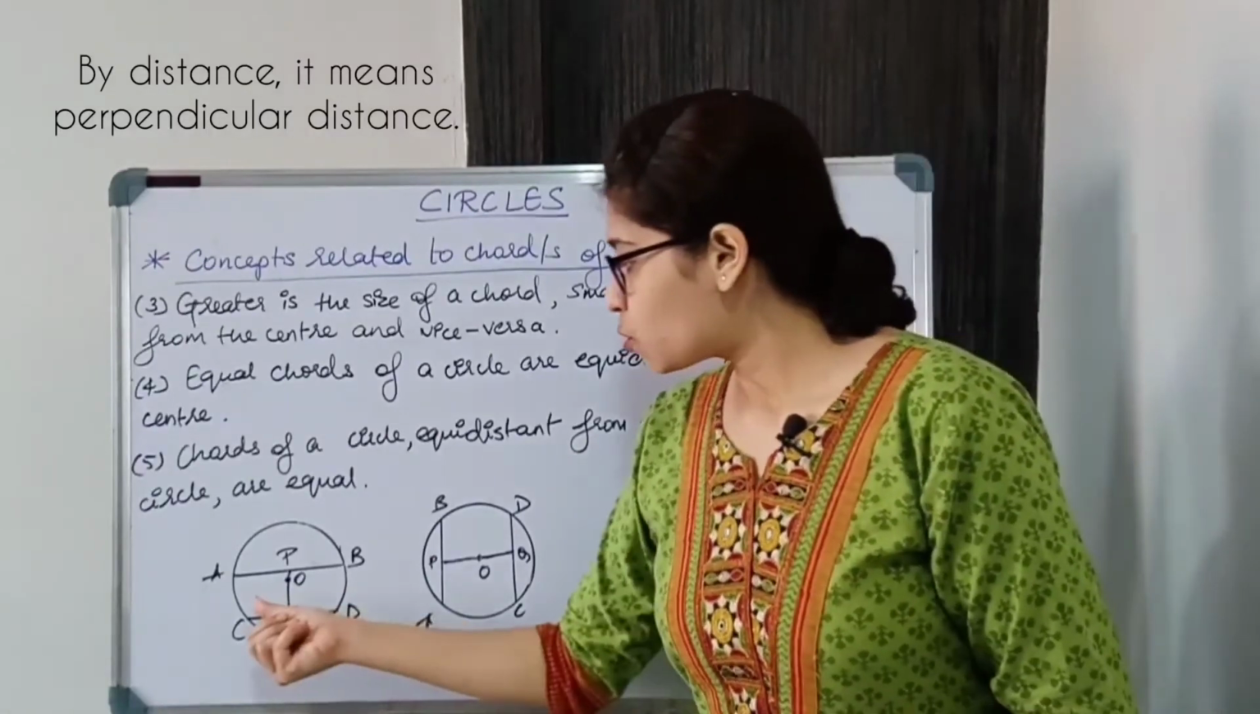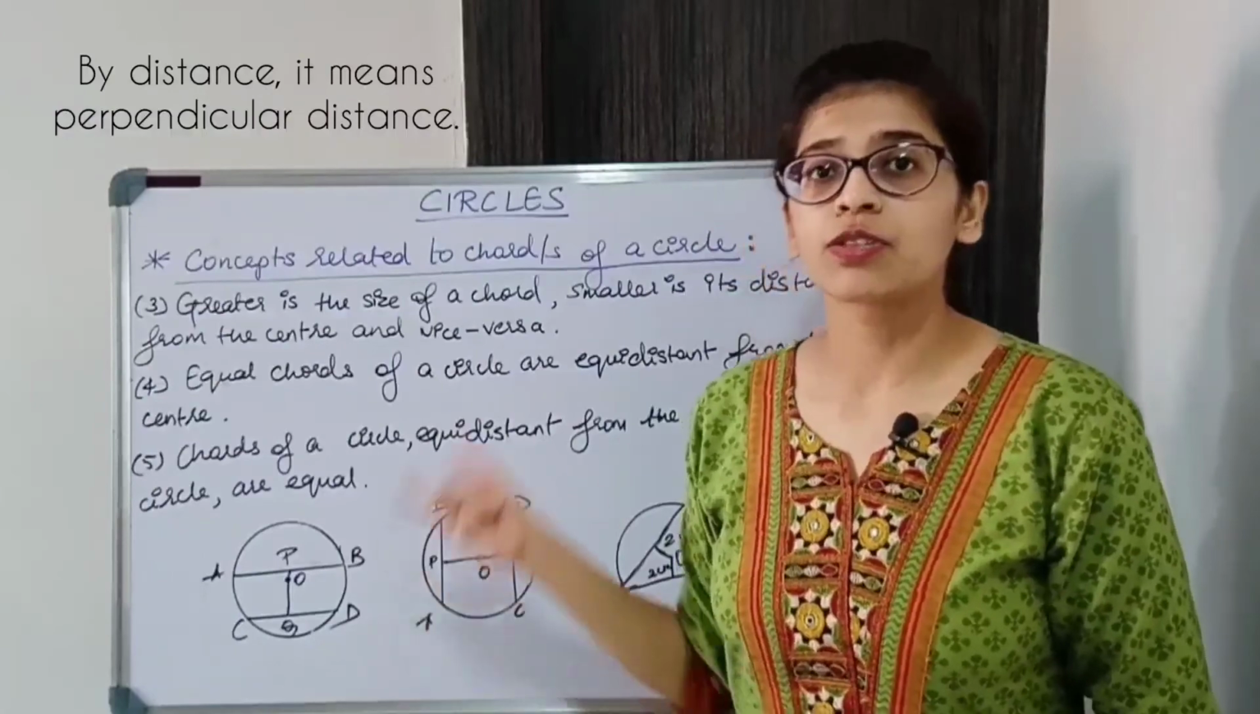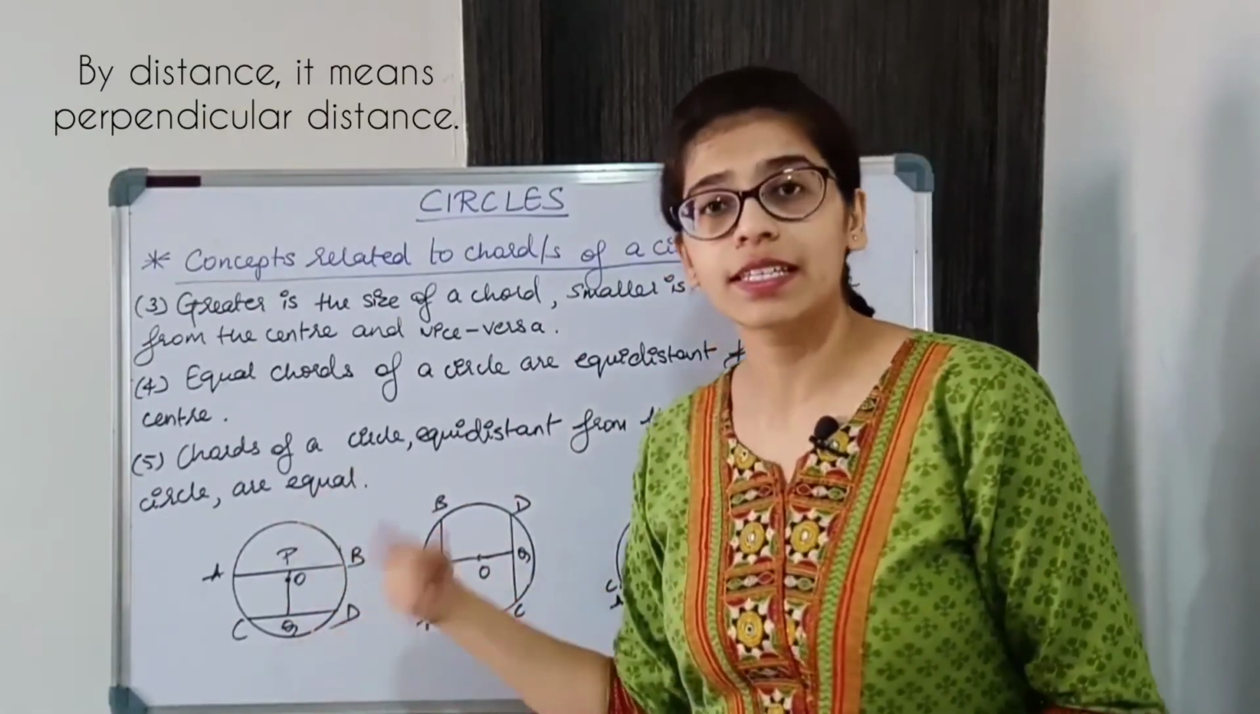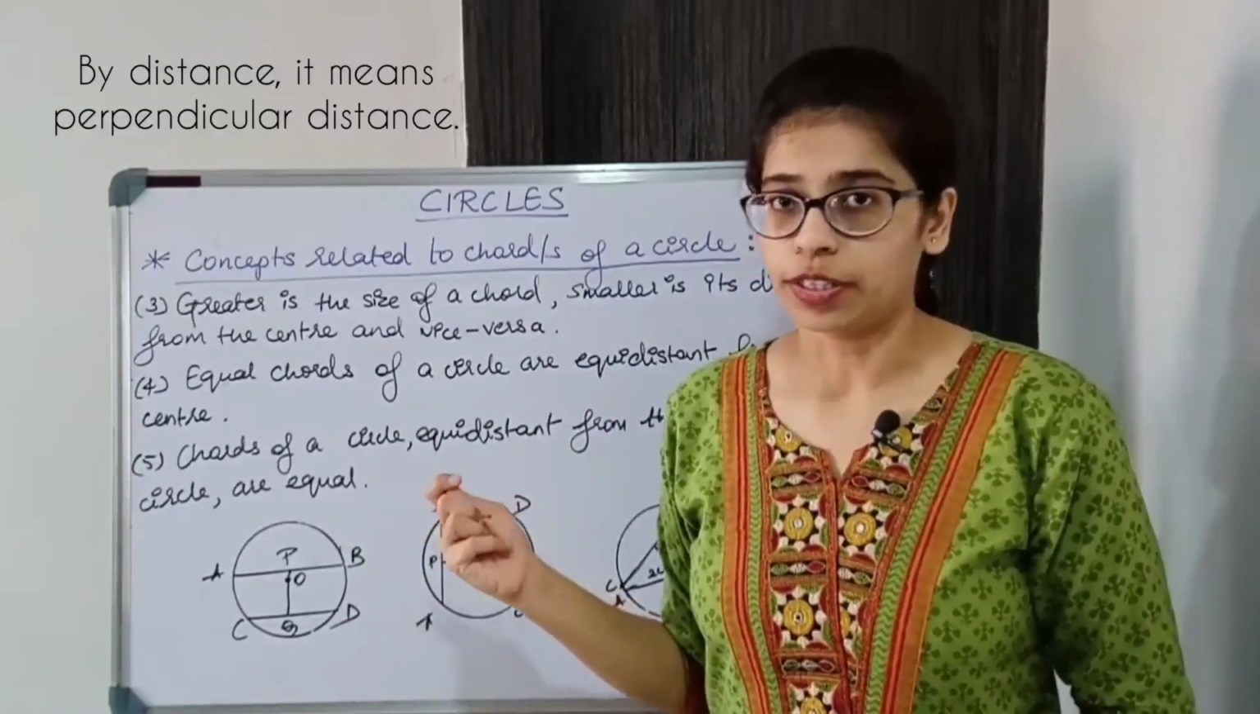So that is why the greater the distance of the chord from the center, smaller is the chord, and lesser the distance of the chord from the center, the greater is the length of the chord.